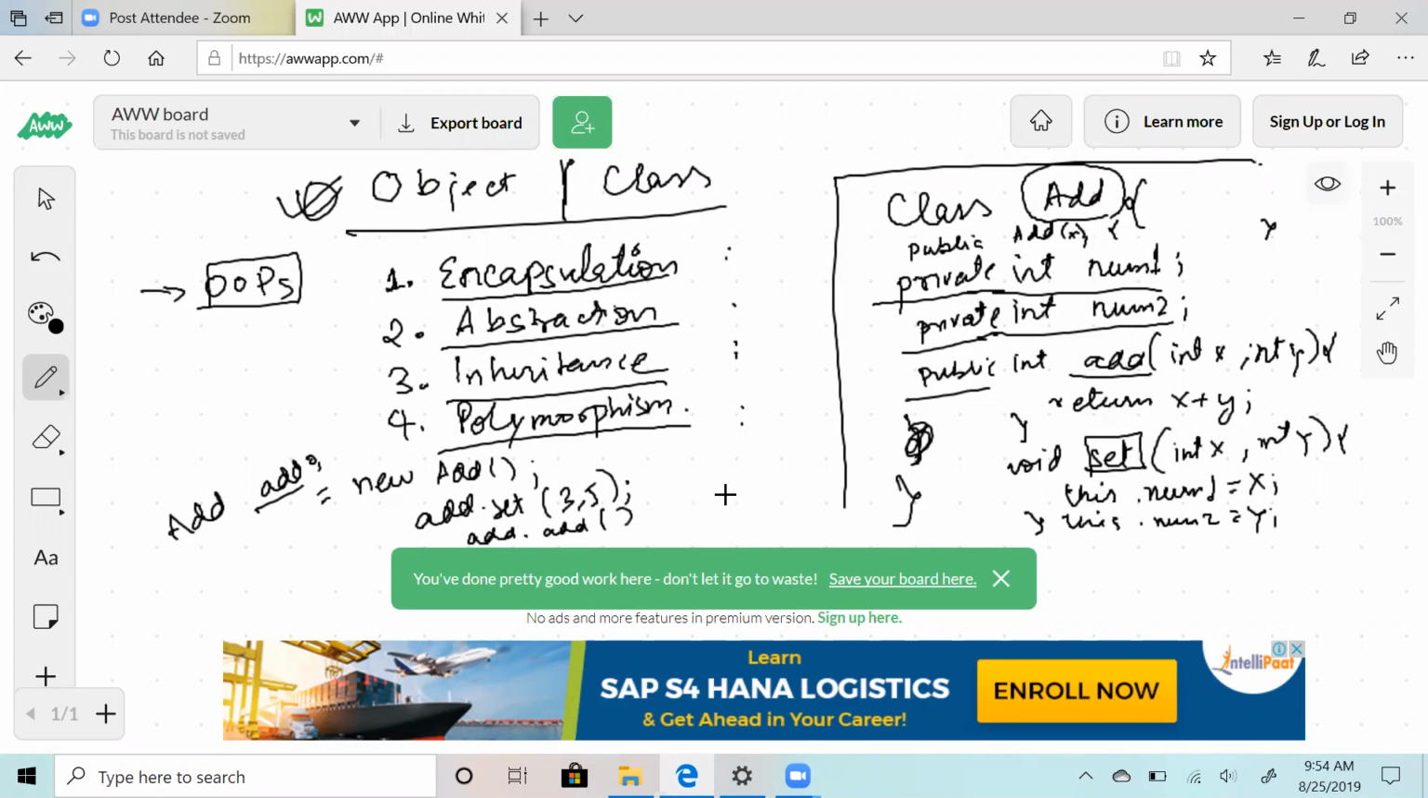Right? So you don't need to specify this. You just return x and y. Right? So only two things you can do. You can set and you can add. So now this actually is what you wanted to do. You had a class add, you just defined two members and one function.